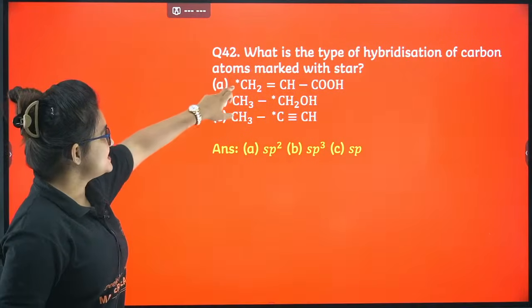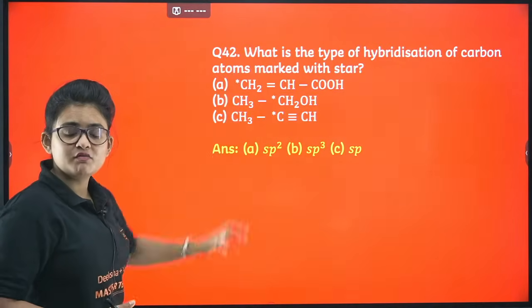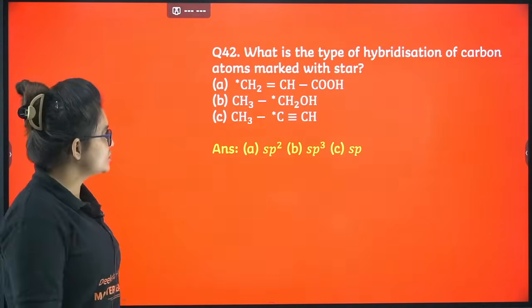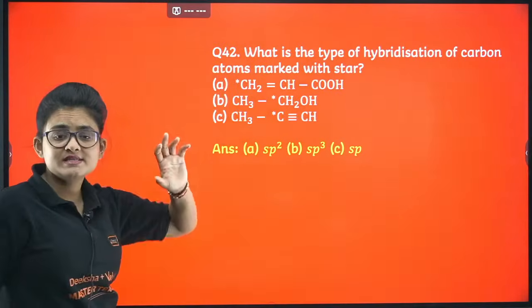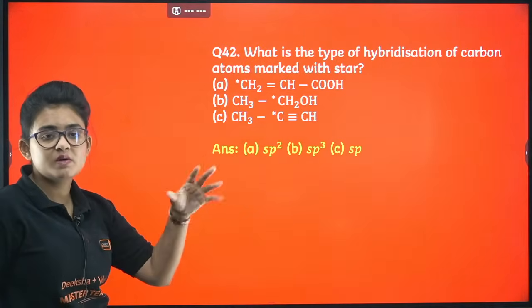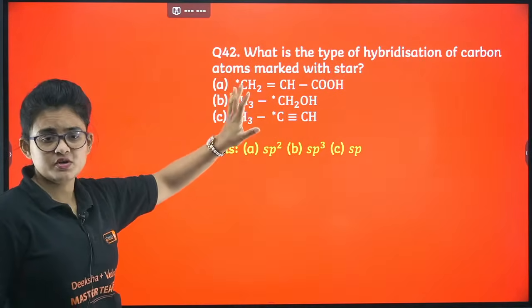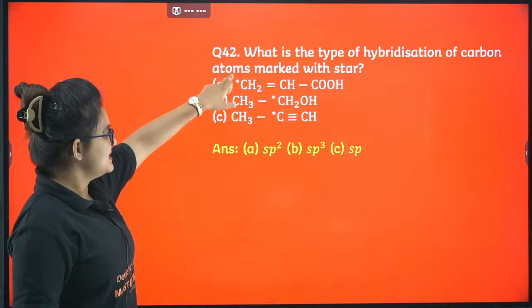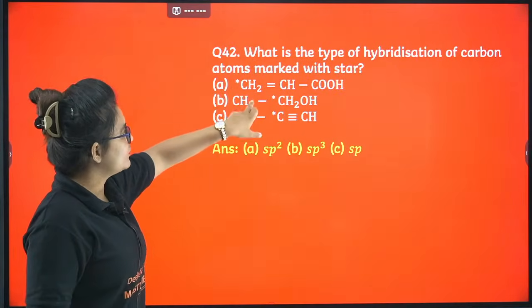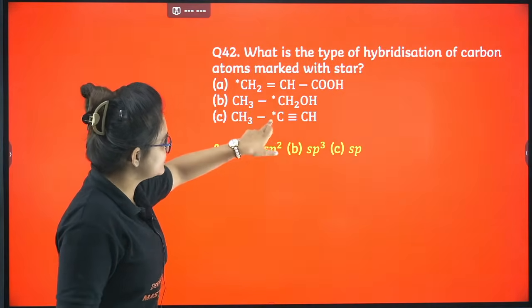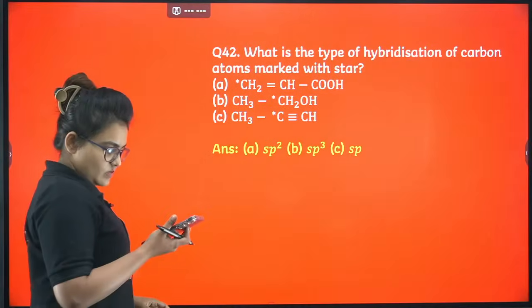So the starred carbon, the marked carbon, you have to tell the hybridization. For this carbon, count the steric number of sigma bonds it is forming, because for carbon there is no lone pair, so you count the number of sigma bonds. For this it is coming 3, so sp2, for this case it is sp3, for this case it is sp.